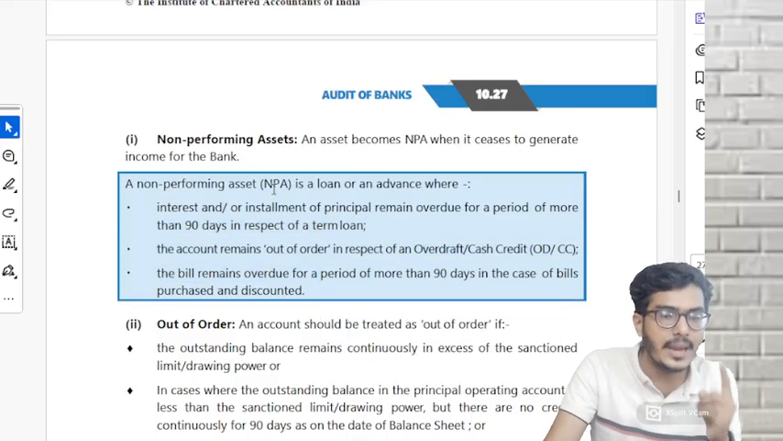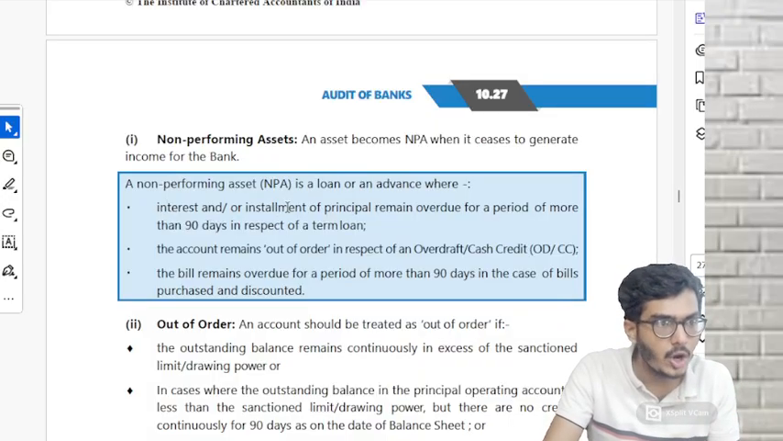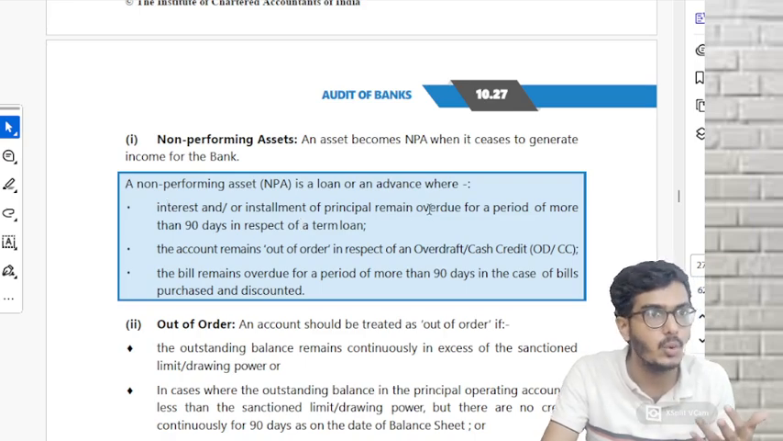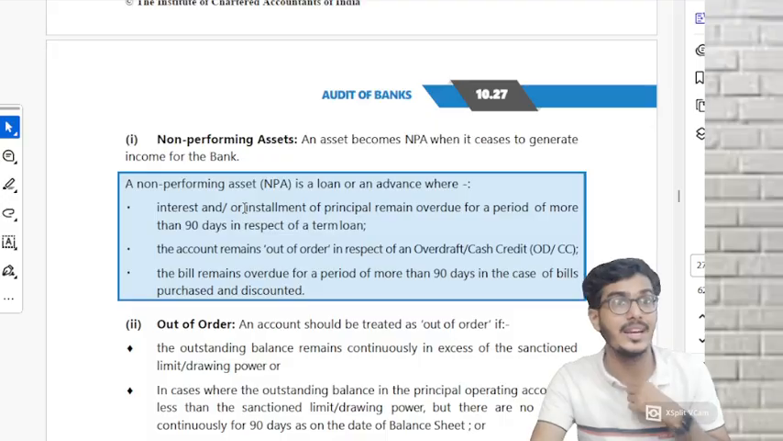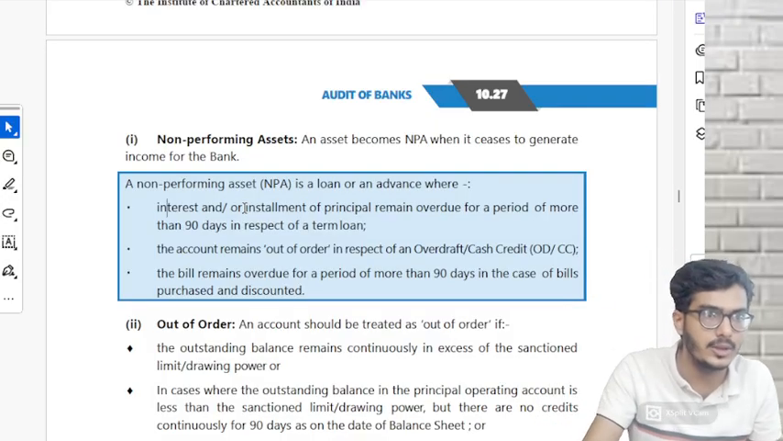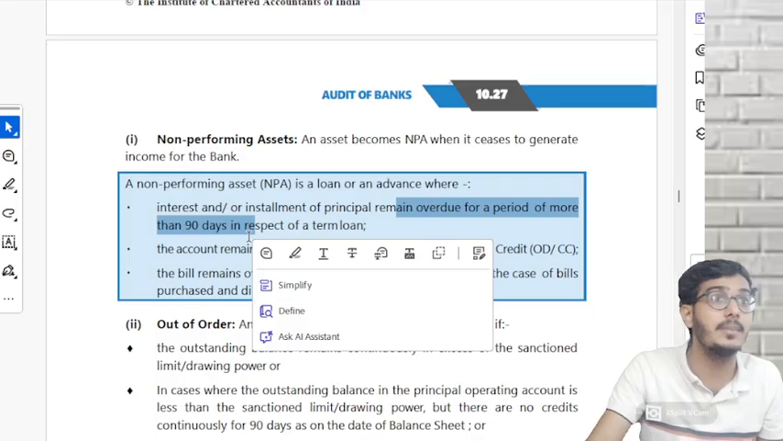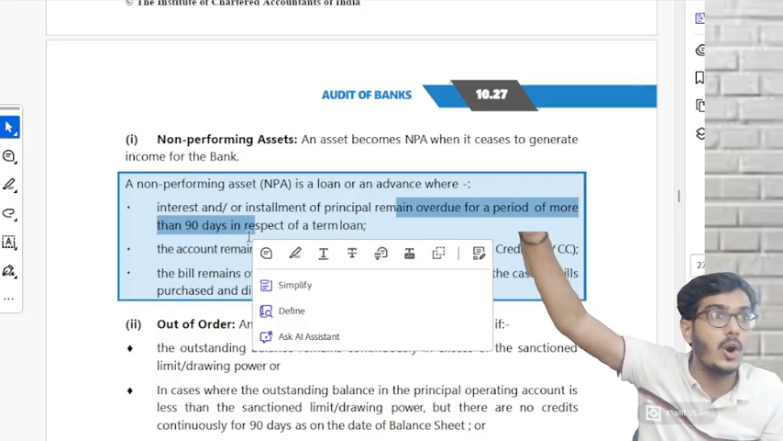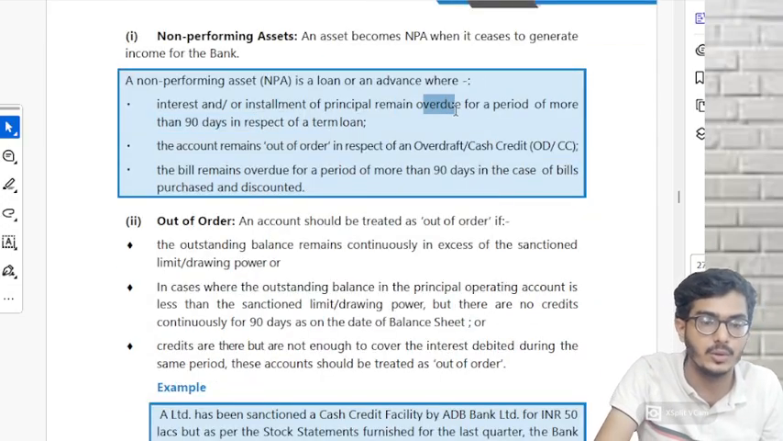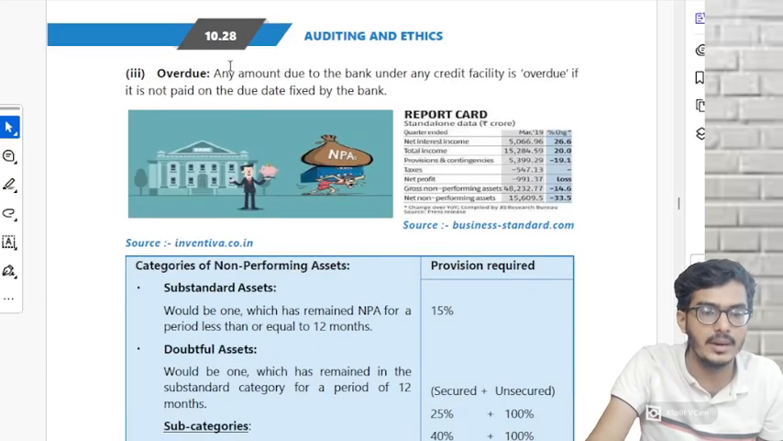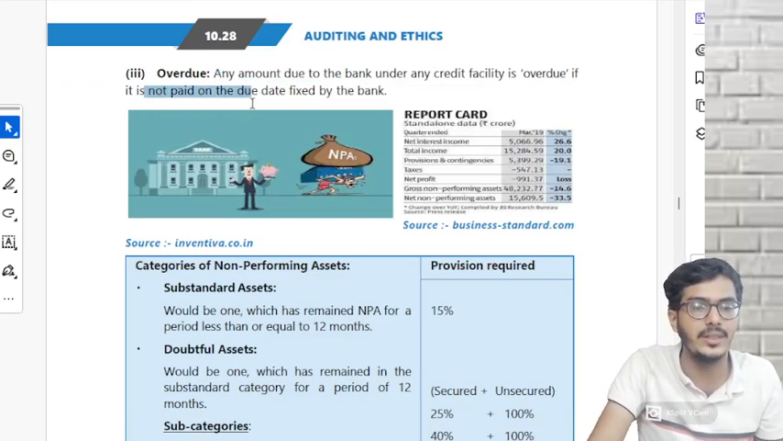First one: NPA is a loan or an advance where the interest or the installment of the principal remains overdue for a period of more than 90 days. That means the installment I'm supposed to pay has interest and principal in it. If it remains overdue for more than 90 days, that means 90 days have crossed and I have still not paid interest or principal or both. For that you must know what is overdue. Overdue is any amount due to the bank under any credit facility that is not paid on the due date.